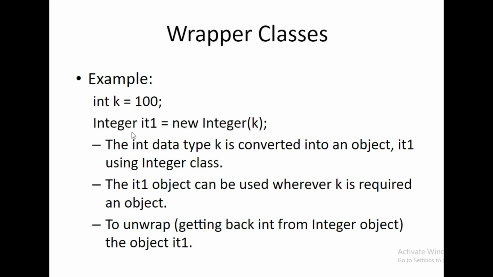Then Integer it1 = new Integer(k), which means the k value will be converted into the object it1. The explanation of these two lines is that the int data type k is converted into an object it1 using the Integer class. The it1 object can be used whenever k is required, and to unwrap, that is, to get the integer back from the Integer object, we use the object it1.